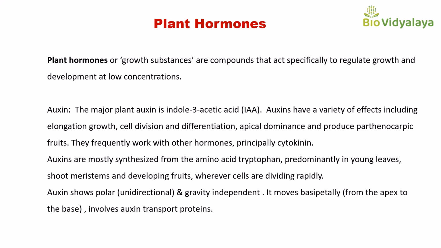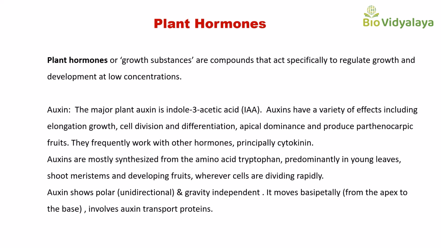Auxins are mostly synthesized from the amino acid tryptophan. IAA biosynthesis is associated with rapidly dividing and rapidly growing tissue, preferentially in shoot, which includes shoot apical meristem, young leaves, developing fruits and seeds. There are two pathways for auxin biosynthesis, tryptophan dependent and tryptophan independent.